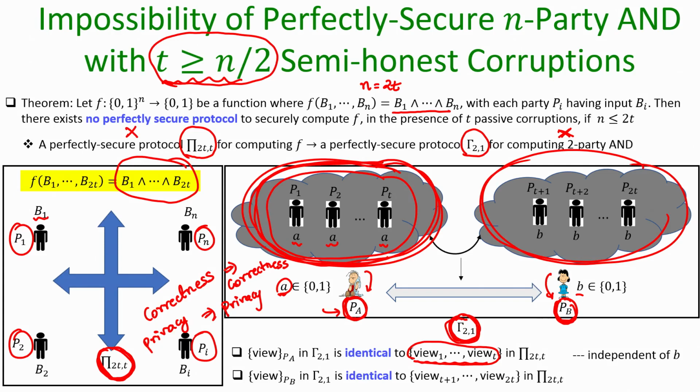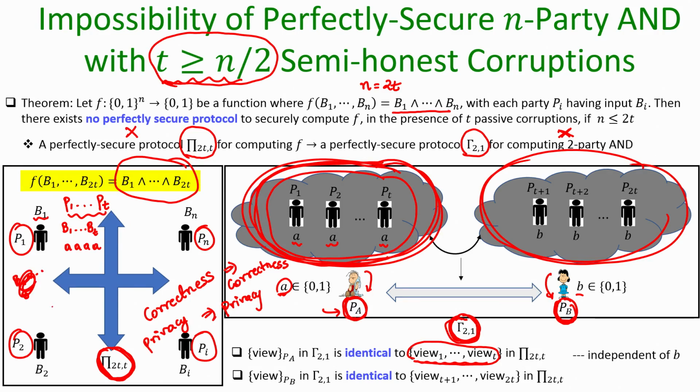Namely, if P1 to PT get corrupt in the protocol pi, they will have access to B1 up to BT, which in the context of the gamma protocol is all set to A, and they will anyhow finally learn the output of all the remaining bits.